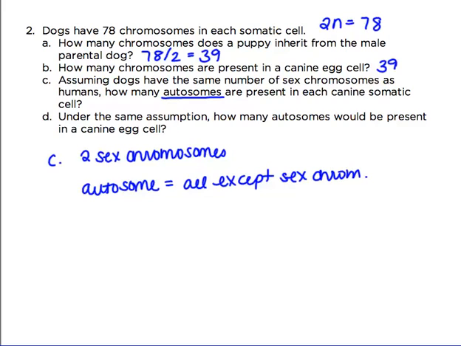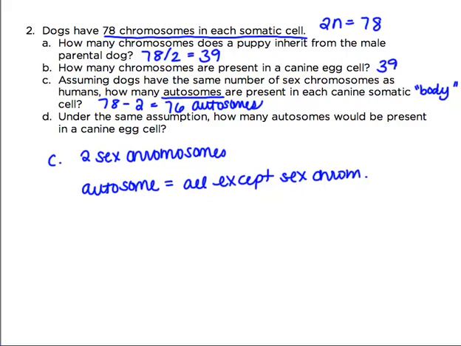Okay, so if humans have 2 and it's saying assume dogs have as many as humans, how many autosomes are present in each canine somatic or body cell? So this is a body cell. So it says up here that they have 78 chromosomes in each somatic cell. So 78 minus the 2 sex chromosomes equals 76 autosomes.